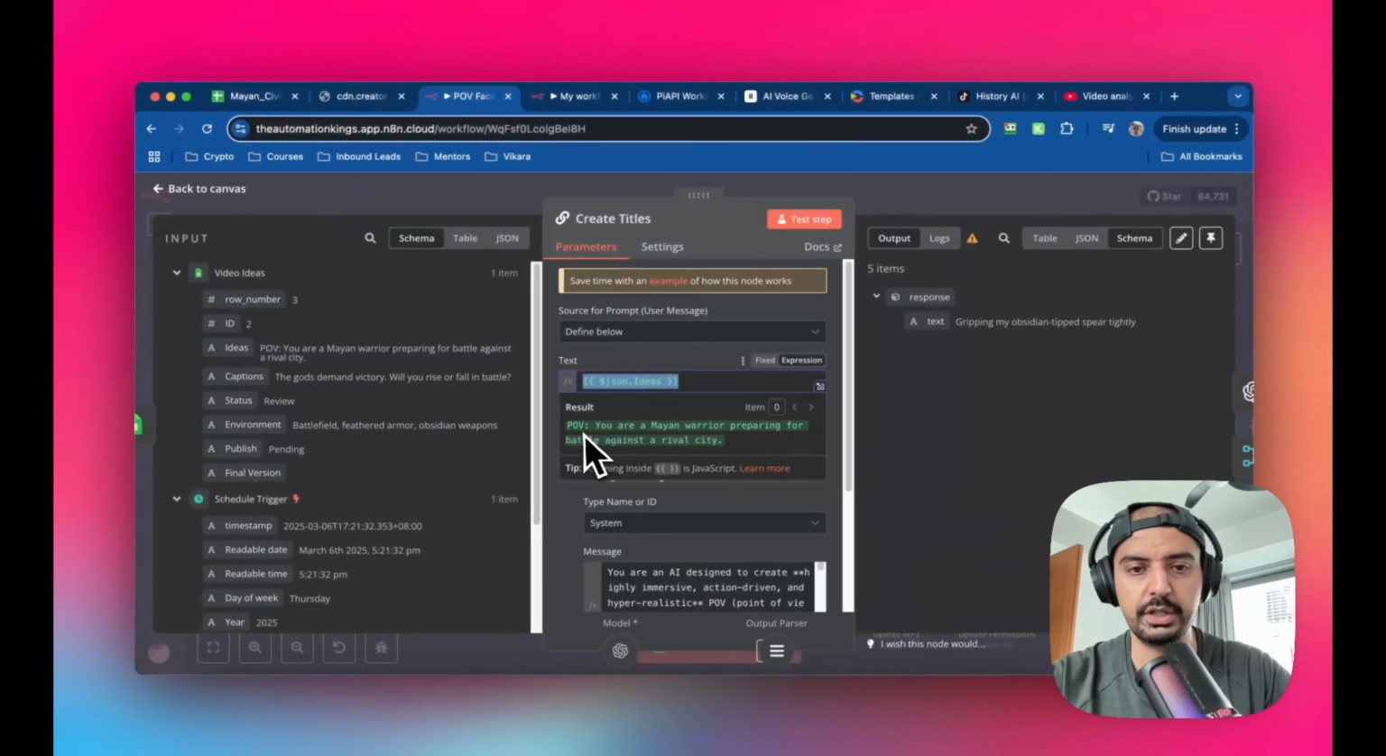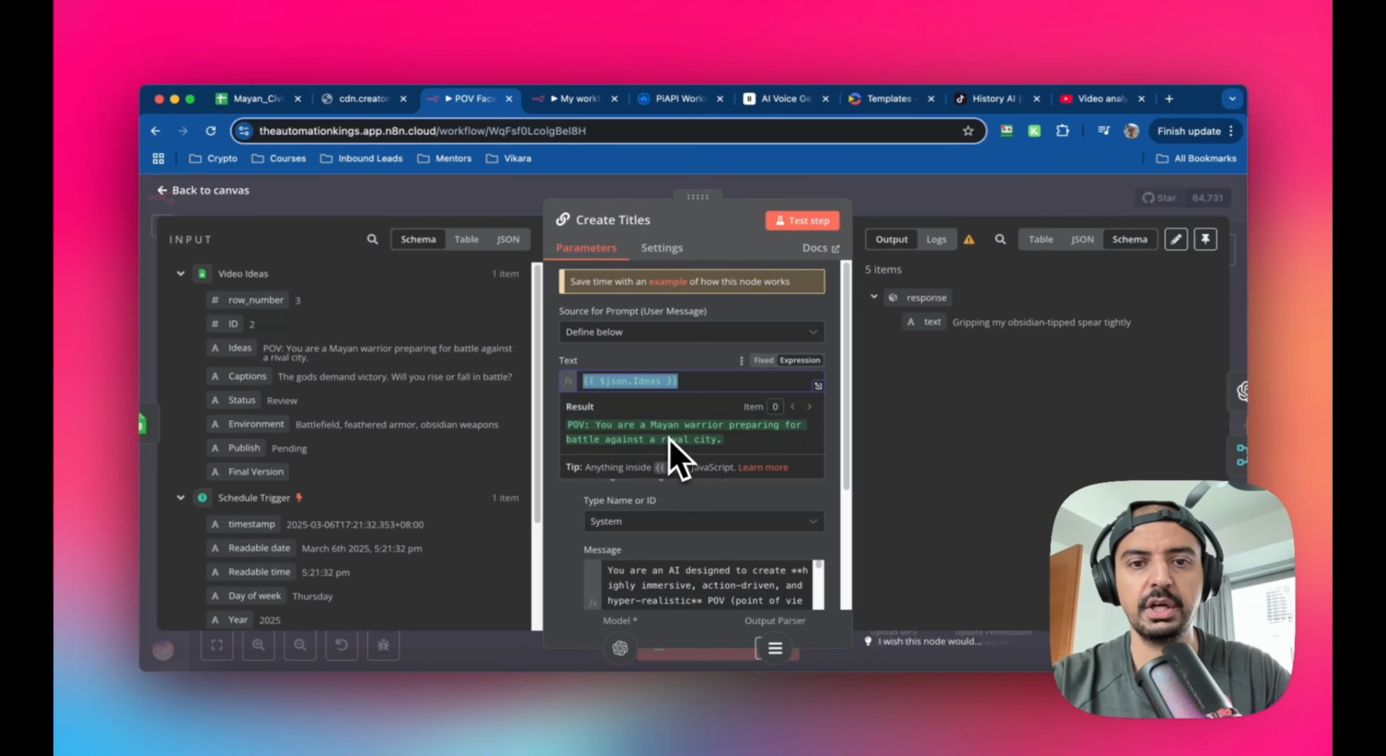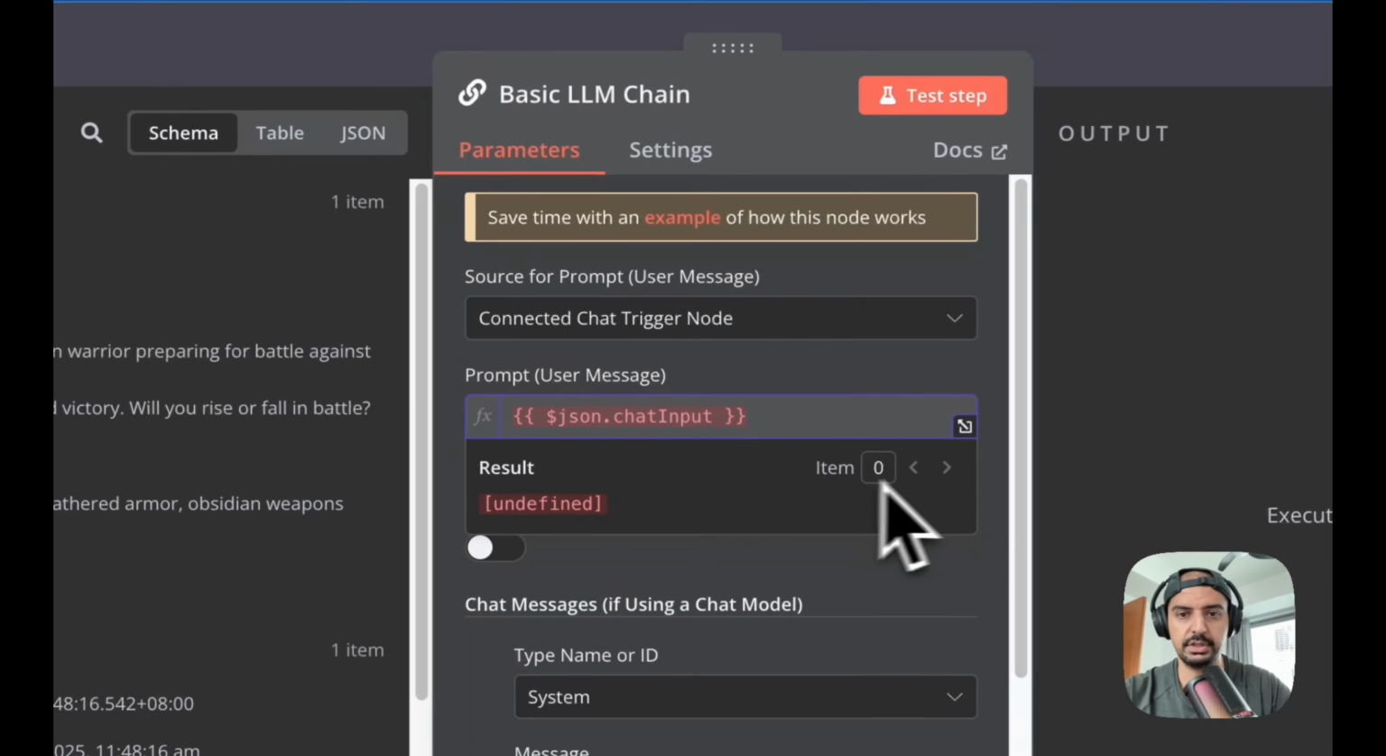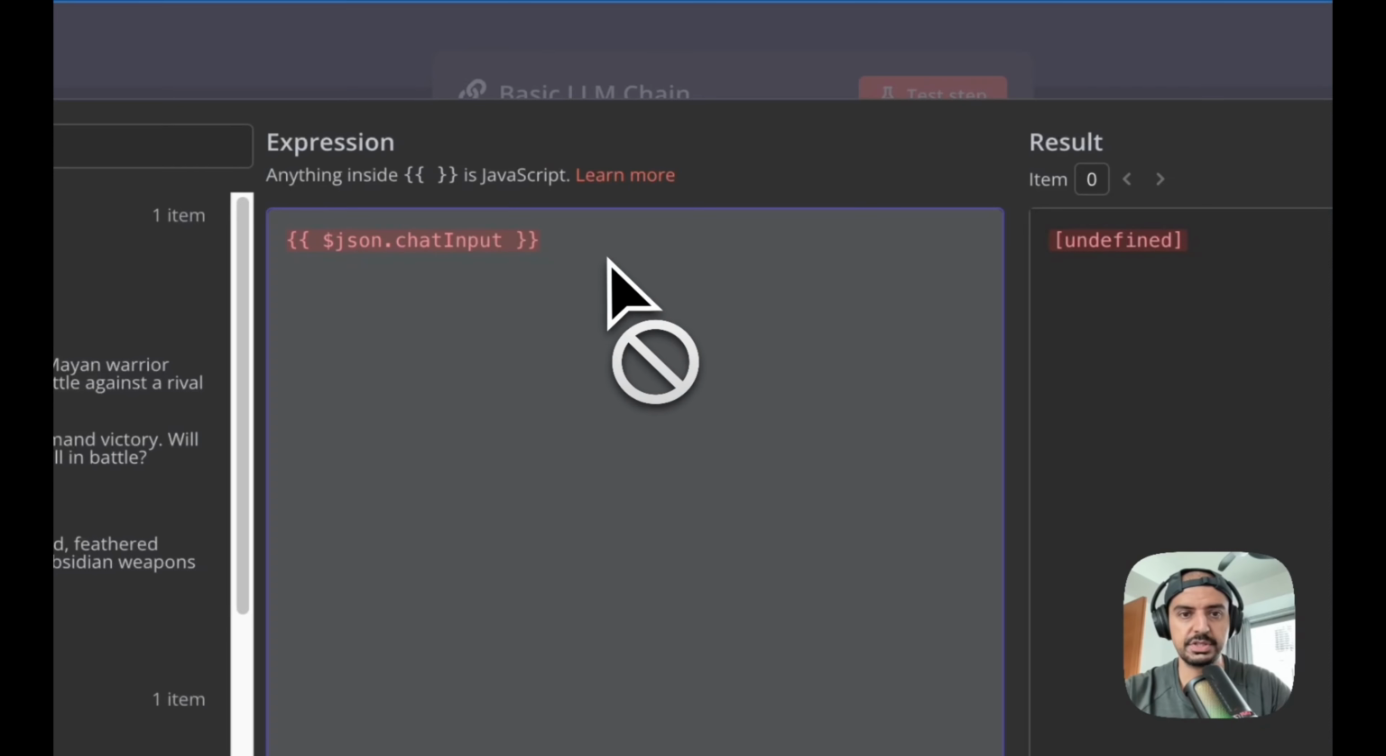So you see if it's worked, it's green, and it's going to pull the correct text from the correct column, which is: you are a Mayan warrior preparing for battle against a rival city. Okay, so I'm going to copy this, and take the chat out. Let me just bring this out.